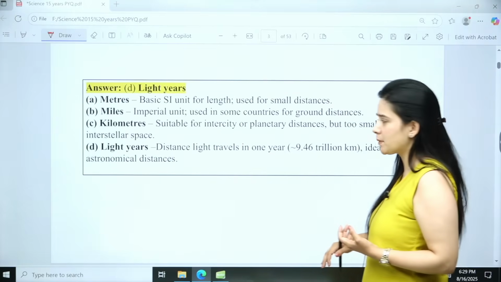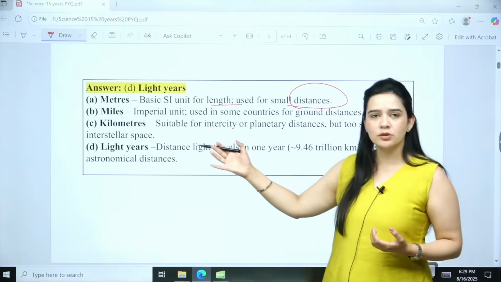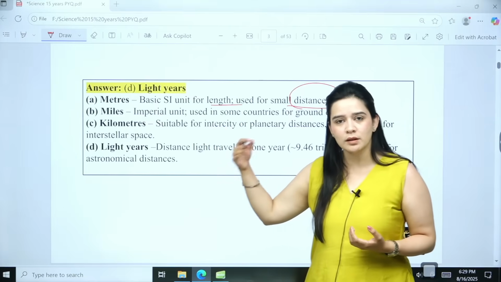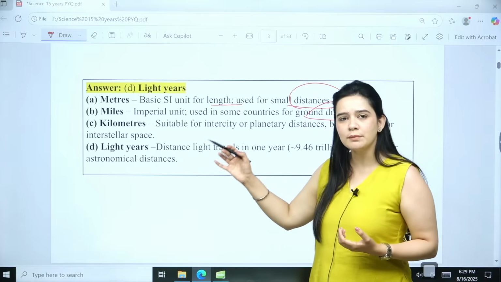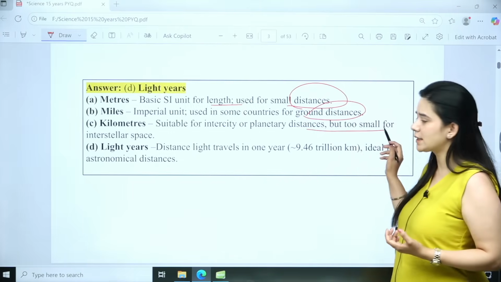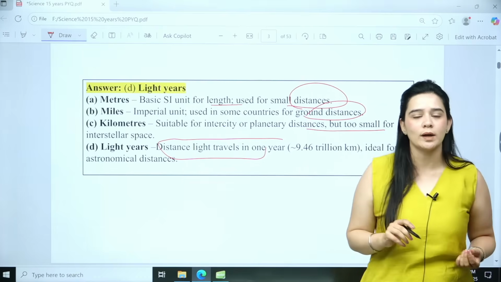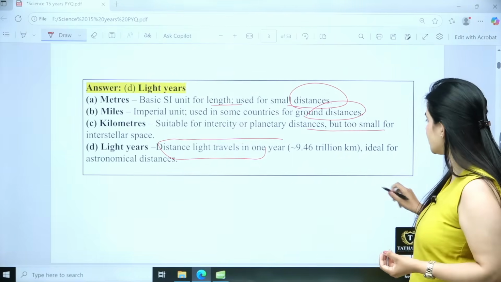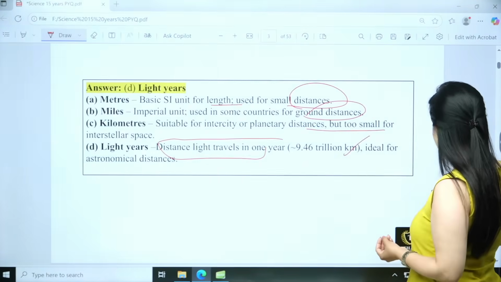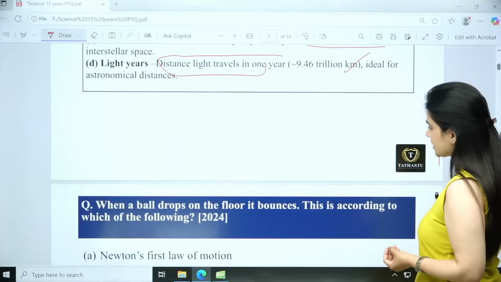So meters is the basic SI unit for length, used for small distances. Imperial unit miles is usually used in other countries, for ground distances. Kilometers can be used but not for interstellar space. Light years is the distance which the light is traveling in 1 year, and it is approximately equal to 9.46 trillion kilometers, and it's the ideal unit for measuring the astronomical distances.